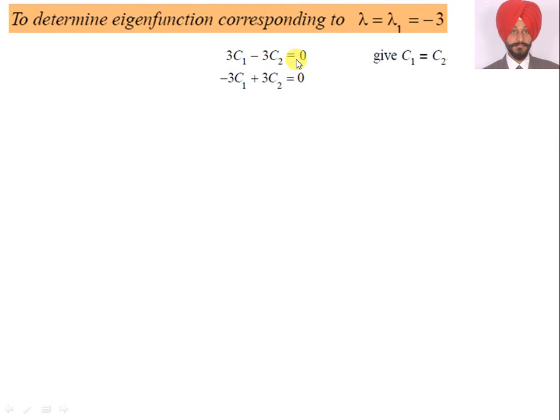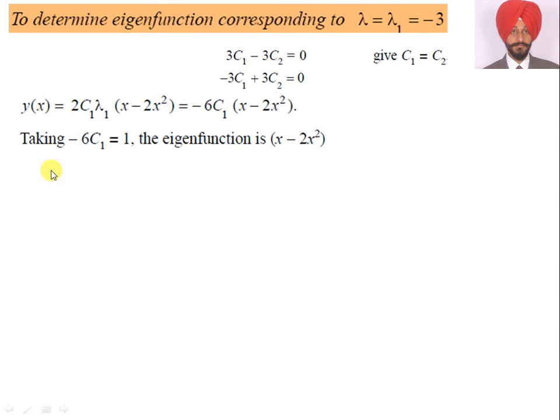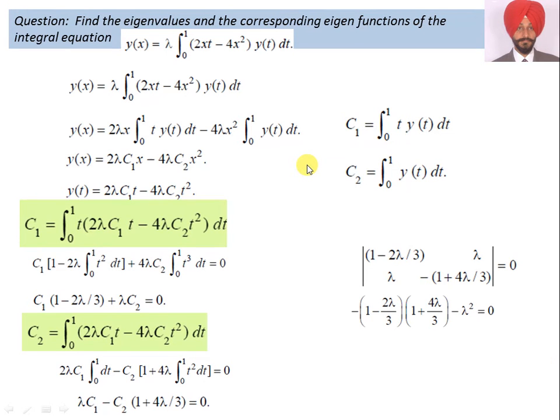3c1 minus 3c2 is equal to 0, minus 3c1 plus 3c2 is equal to 0. So I got c1 is equal to c2. So y(x) is equal to, what is y(x)? y(x) is equal to 2c1 lambda 1 into x minus 2x square. So with lambda 1 is equal to minus 3, I put the value and I got this answer. So taking minus 6 c1 is equal to 1, this is the eigenfunction that is equal to x minus 2x square. Student, if you have any doubt, then you can ask me anytime.